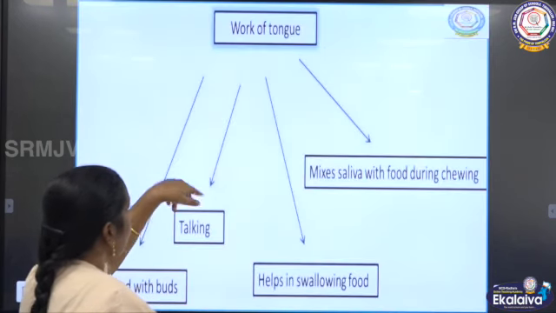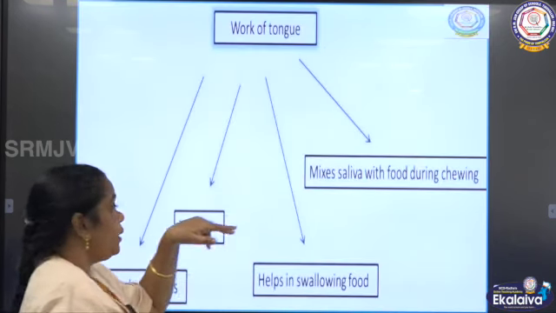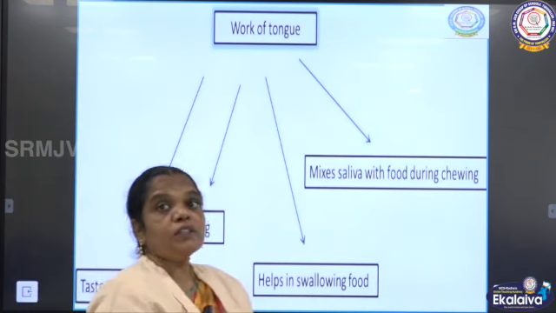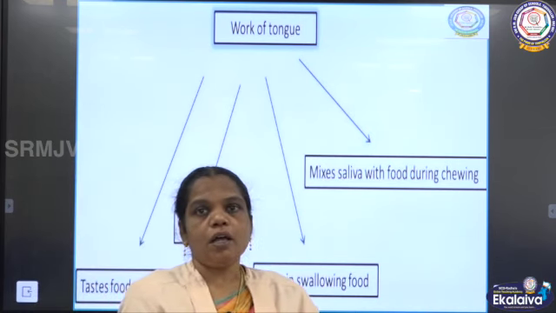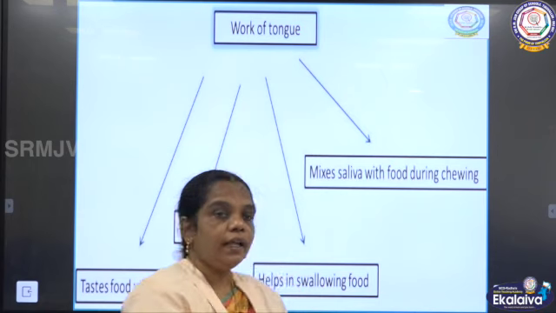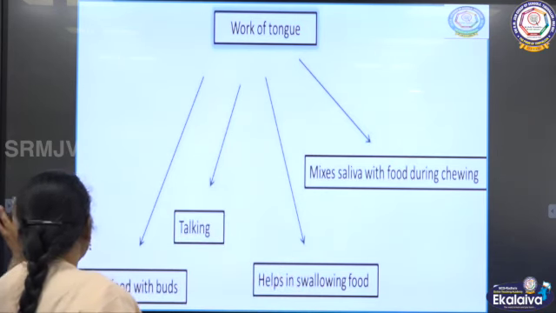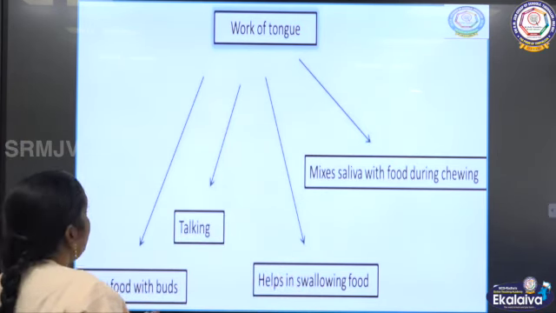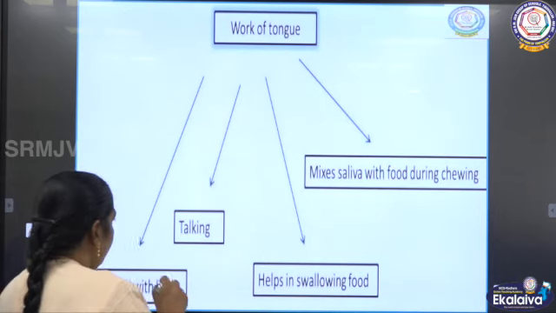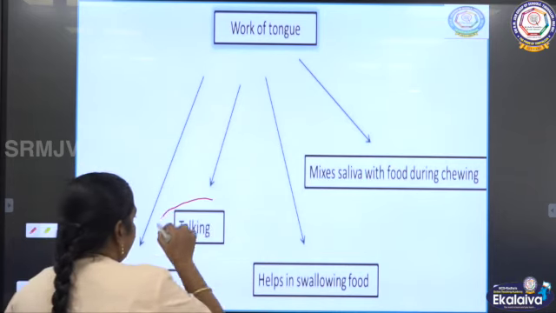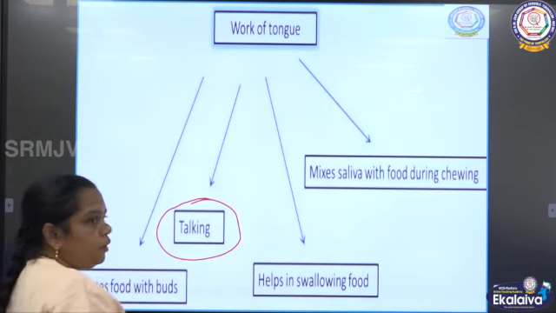now you can see what the work of the tongue is. The tongue is a muscular organ present inside the mouth. The function of the tongue: can we talk without the tongue?